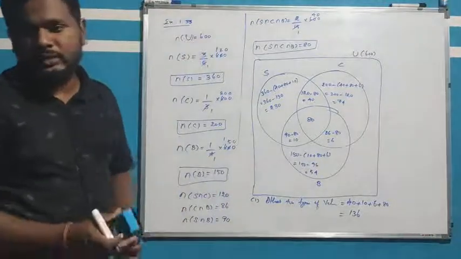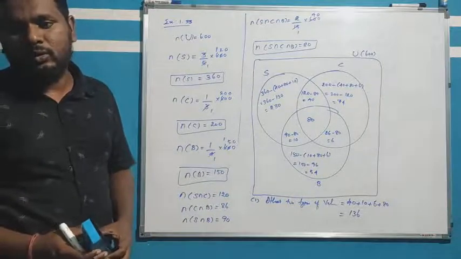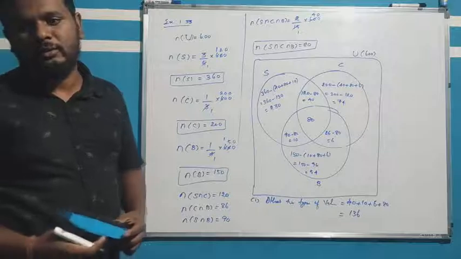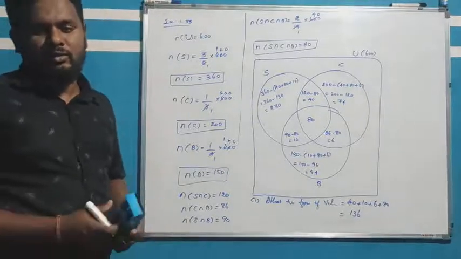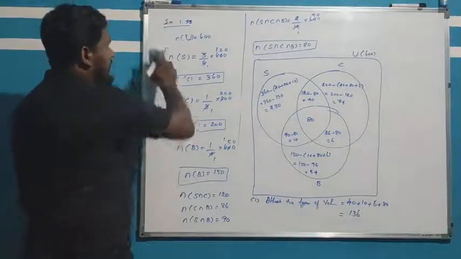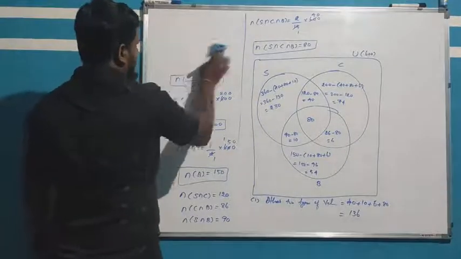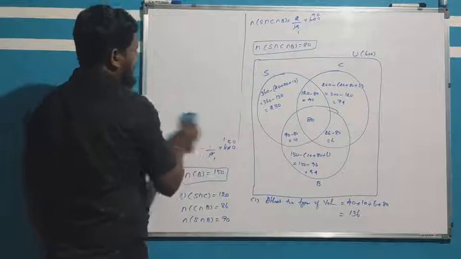Next you have to find the number of families owned no vehicle. Number of families owned no vehicle uses. No vehicle uses how much there we have to find. Now, so then how to find? We can find here.